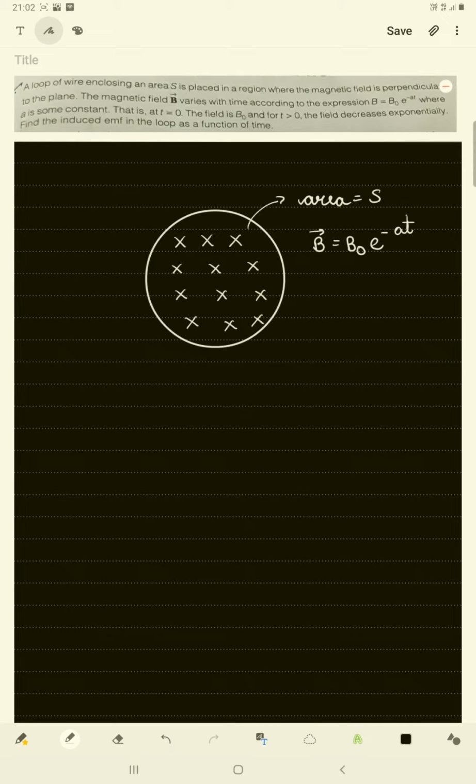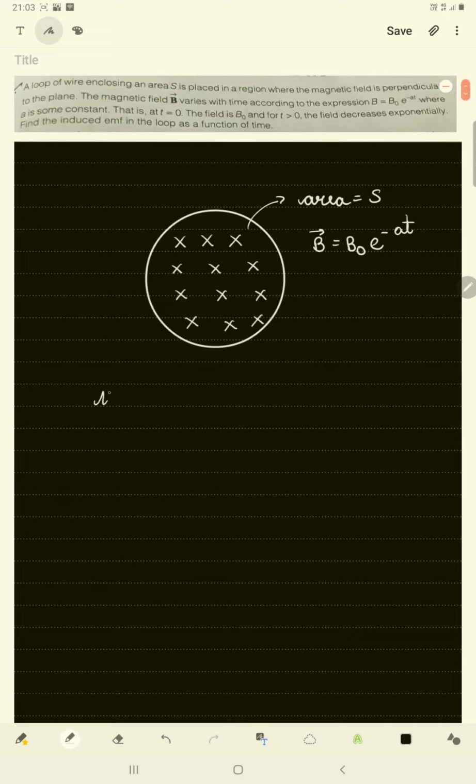So the problem says that a loop of wire enclosing an area S is placed in a region where the magnetic field is perpendicular to the plane. The magnetic field B varies with time according to the expression B = B naught e to the power minus AT, where A is some constant. At t = 0, the field is B naught, and for t greater than 0 the field decreases exponentially. Find the induced EMF in the loop as a function of time.